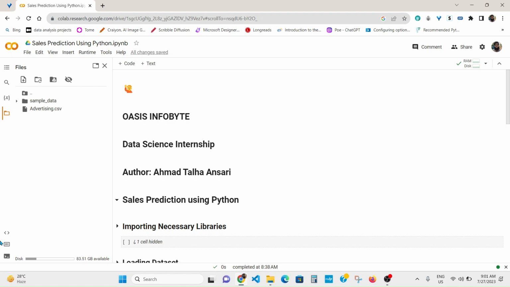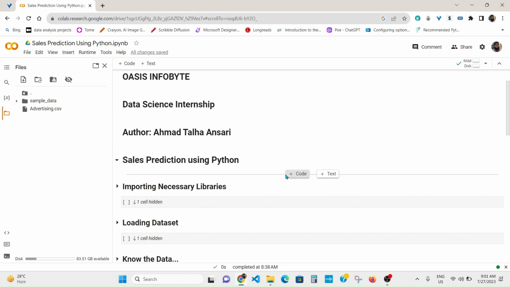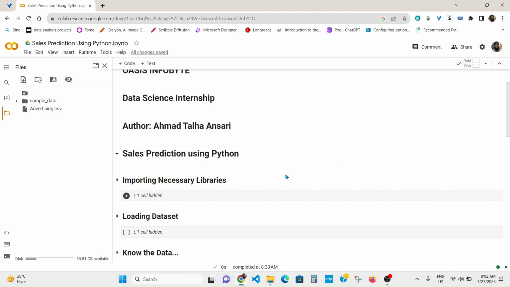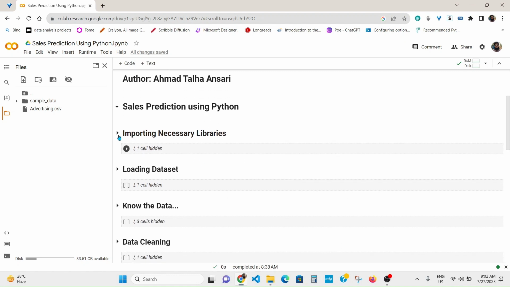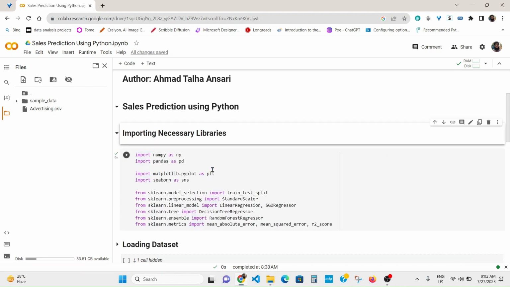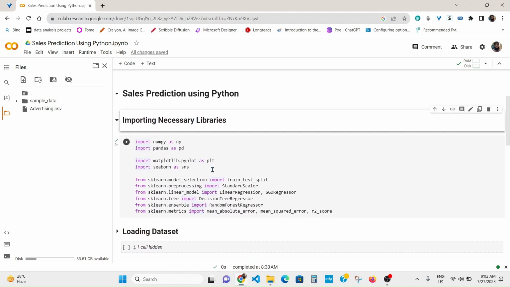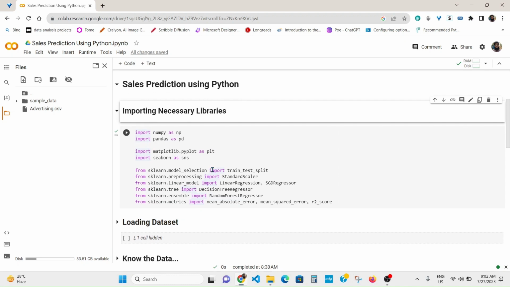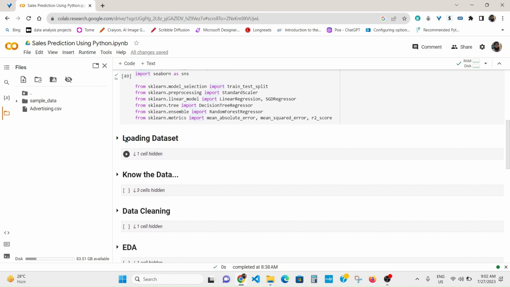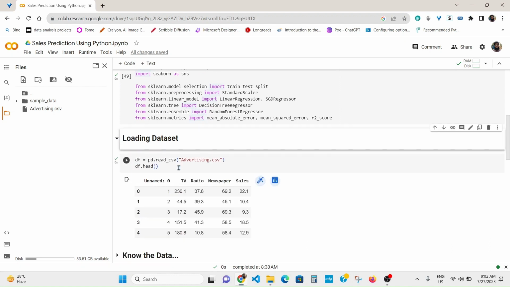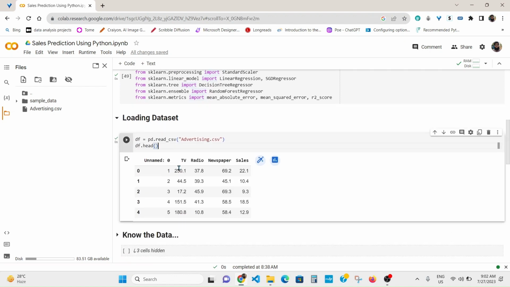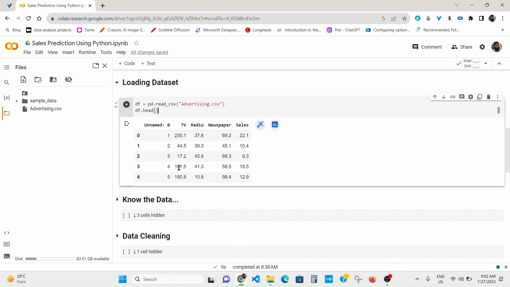This project is part of my virtual internship at Oasis Infobyte. The title of the project is Sales Prediction Using Python. In the very first step, I imported all the necessary libraries like NumPy, Pandas, Matplotlib, Seaborn, and sklearn. In the next step, I loaded the dataset. The dataset is available on Kaggle.